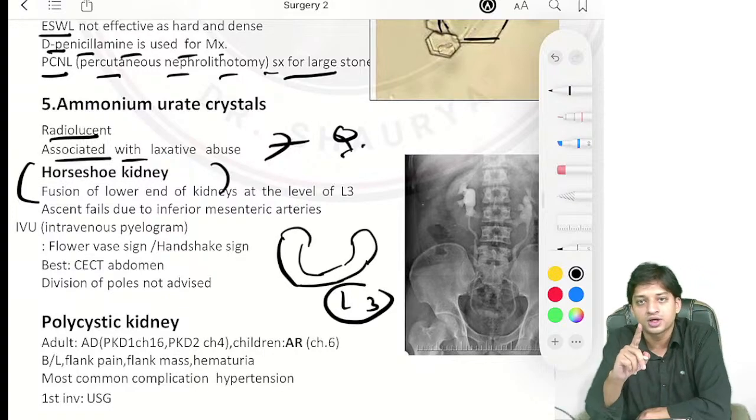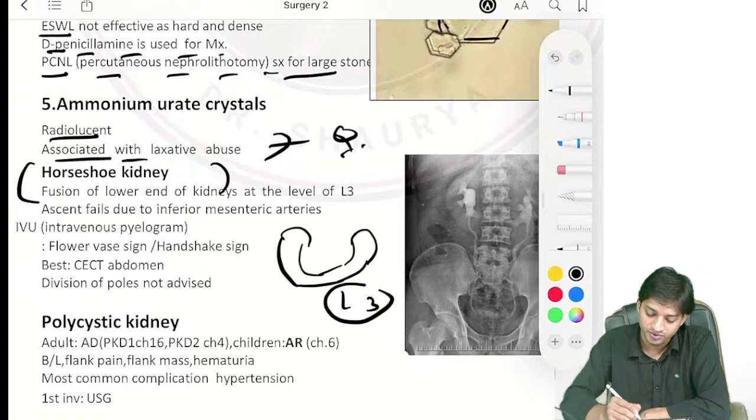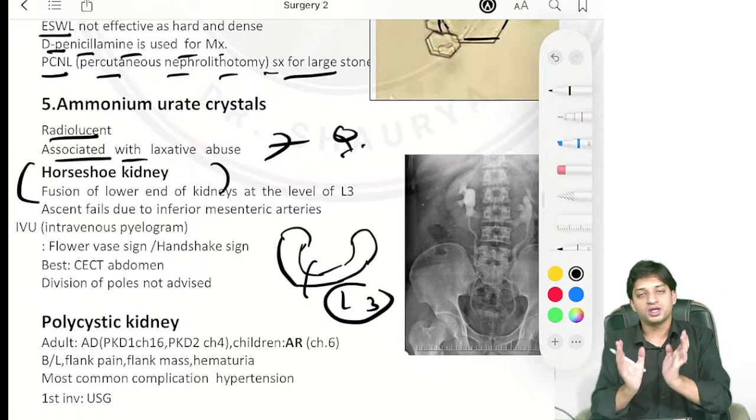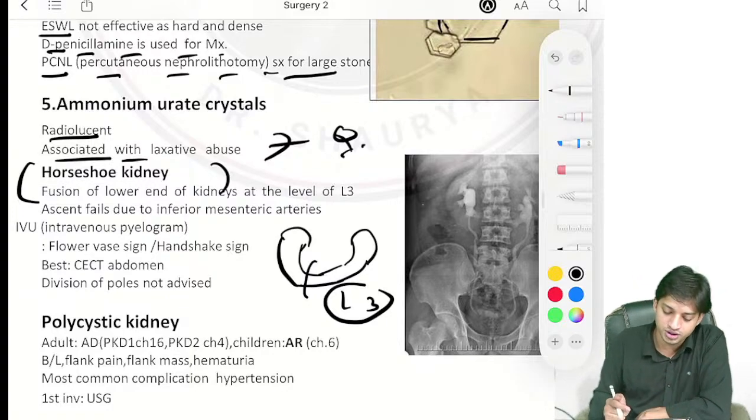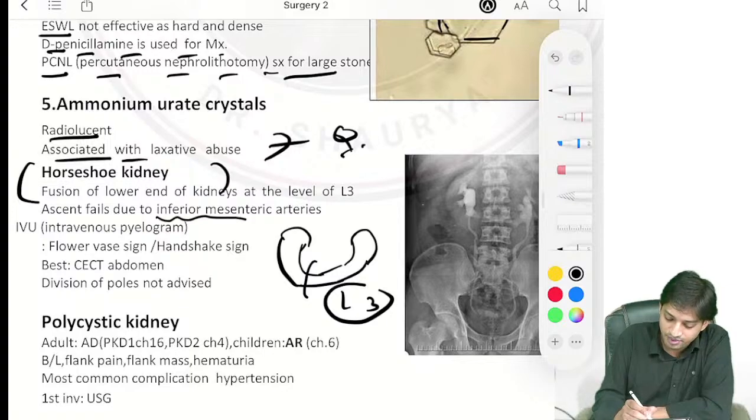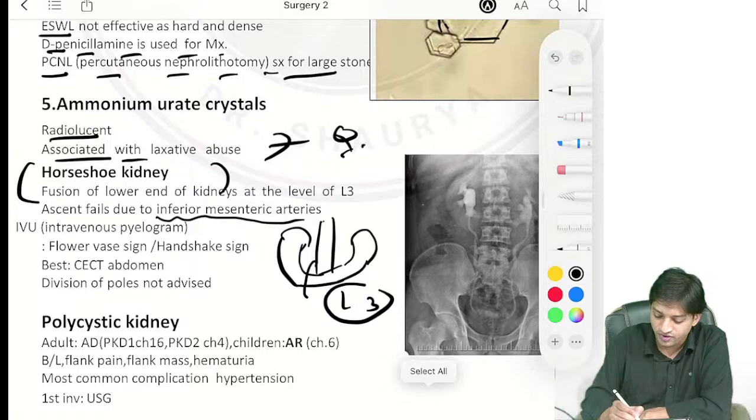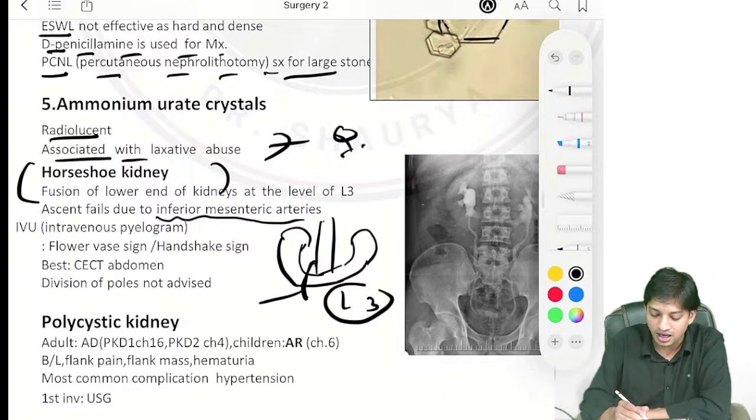One more important previously asked question: the ascent of the kidneys in the horseshoe kidney is failing due to which artery? So it is due to the inferior mesenteric artery. Once they had given you an image from the abdominal branches of the abdominal aorta, shown you one artery, and then asked you which artery it should be.